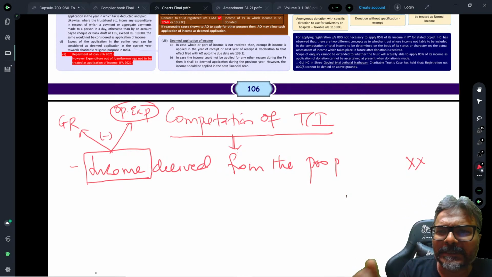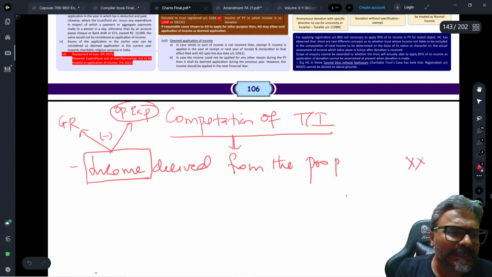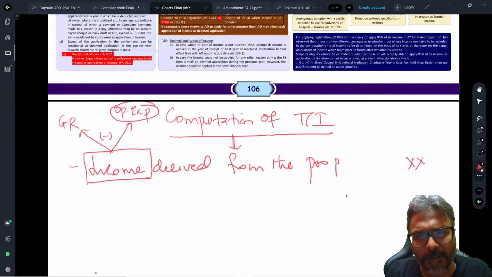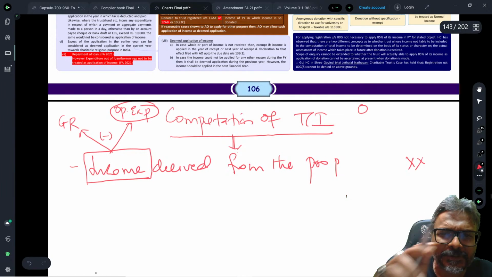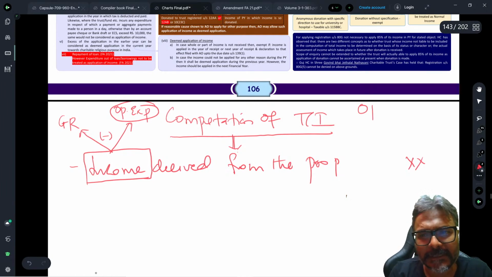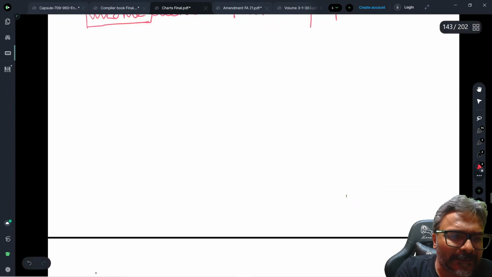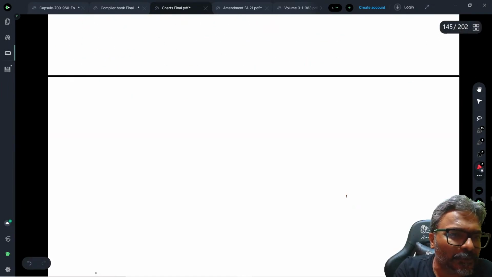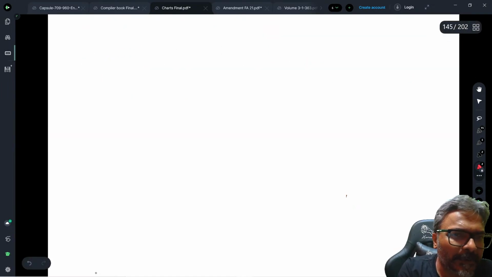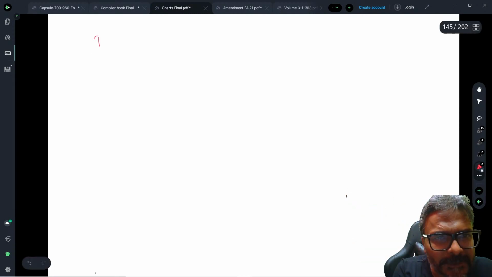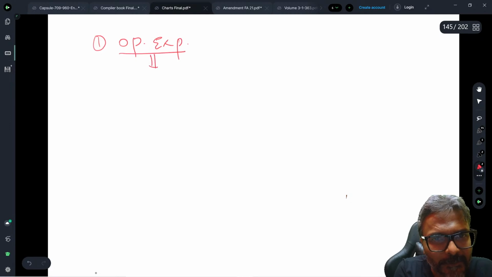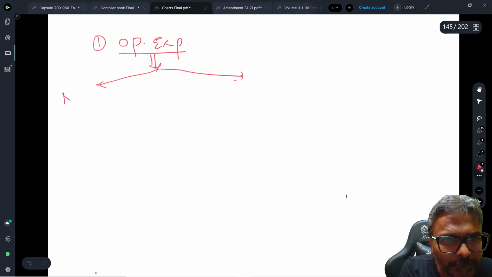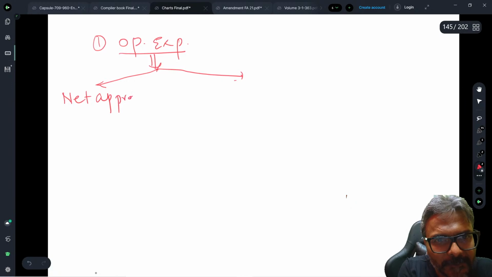So the point, students, here is this, that so far as the operational expenditures are concerned, let me straight away let you know about this one, students. In which case, I will give you a note. My request to all of you is that you also make a note of this one. Maybe in the next page or so, the first point which I'm just trying to put across is about the operational expenditure. In which question will you do a net approach? What do you mean by net approach?